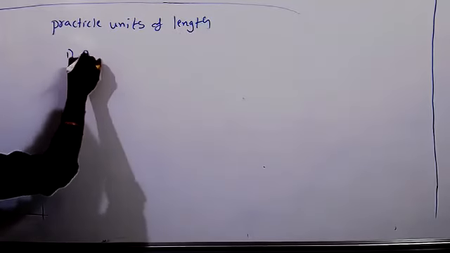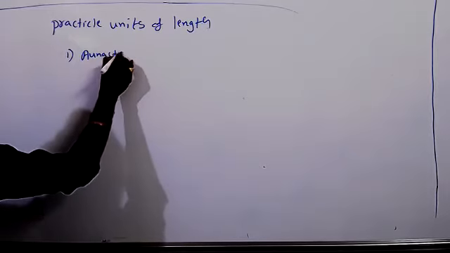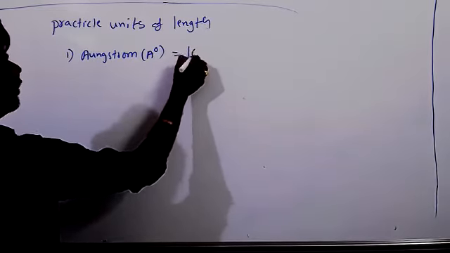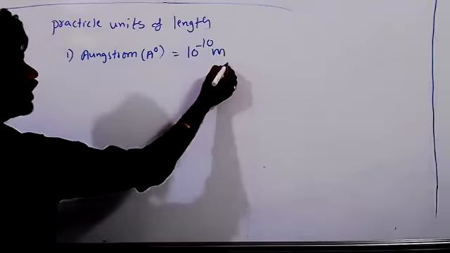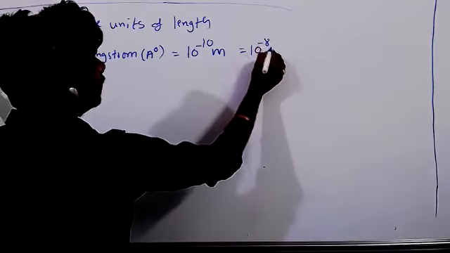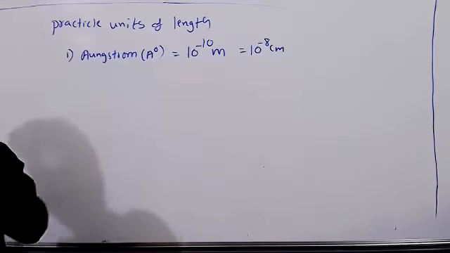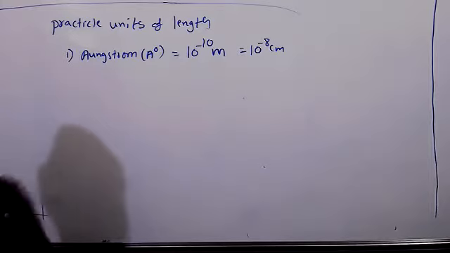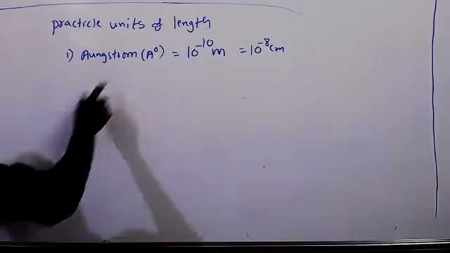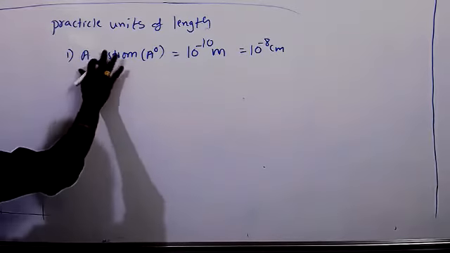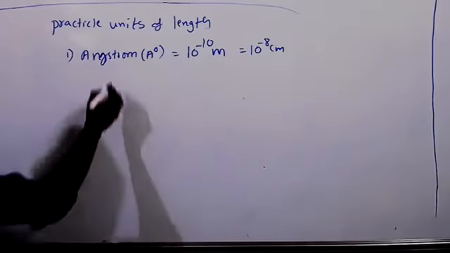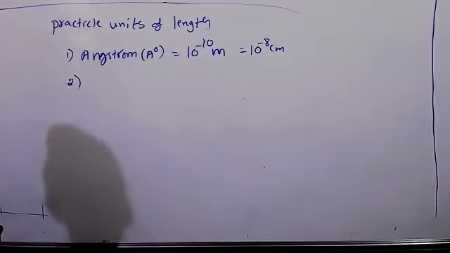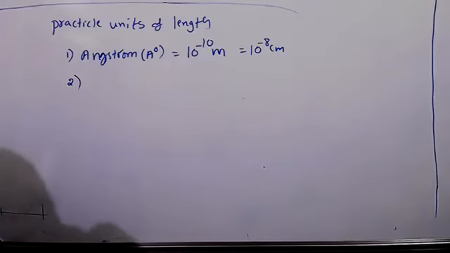One is the angstrom. 1 angstrom is represented with the letter A naught. 1 angstrom equals 10 to the power of minus 10 meters, or 10 to the power of minus 8 centimeters. Angstrom is spelled A-N-G-S-T-R-O-M, with a single O.